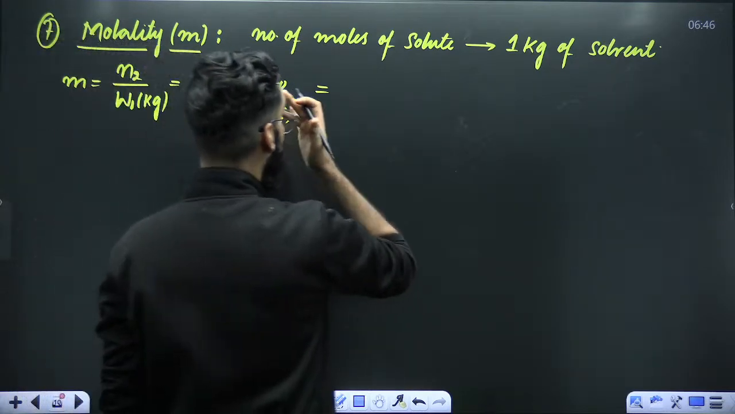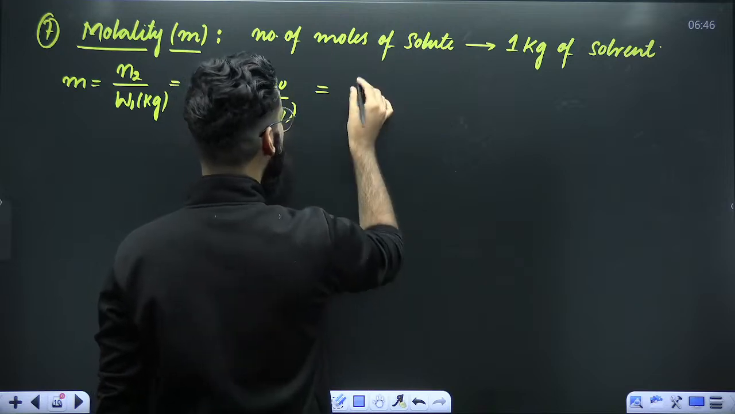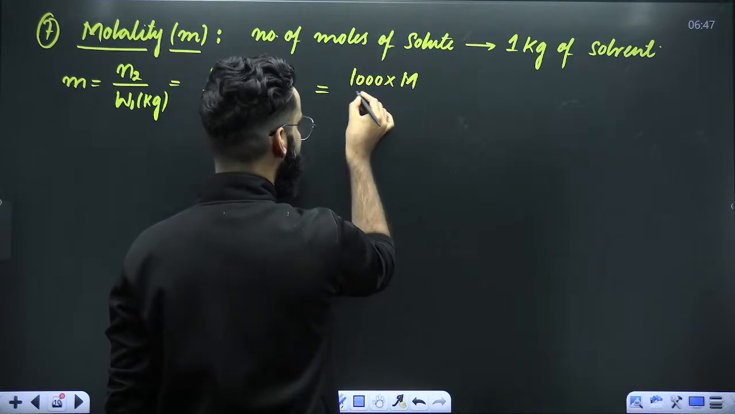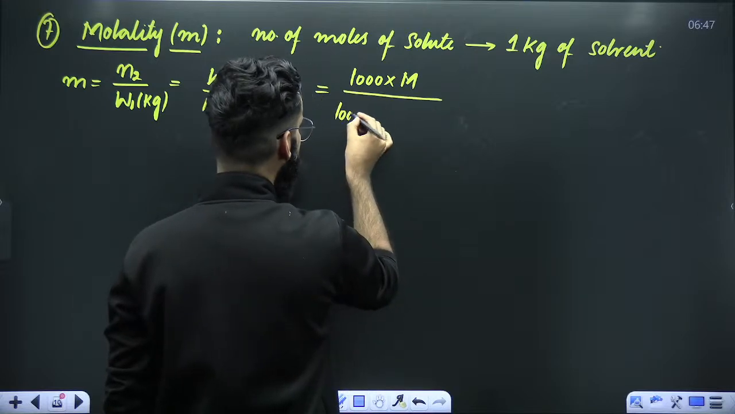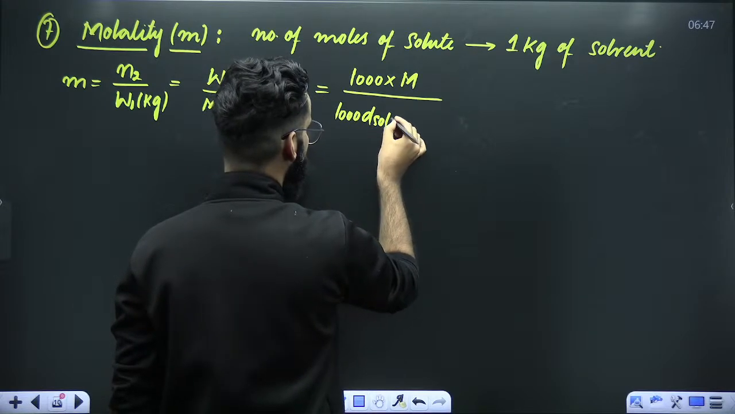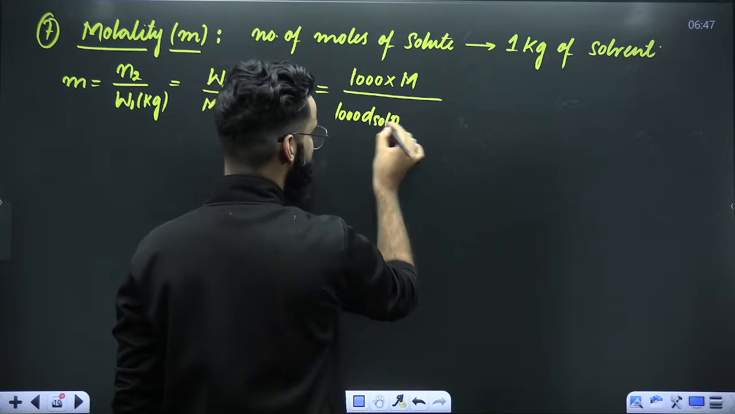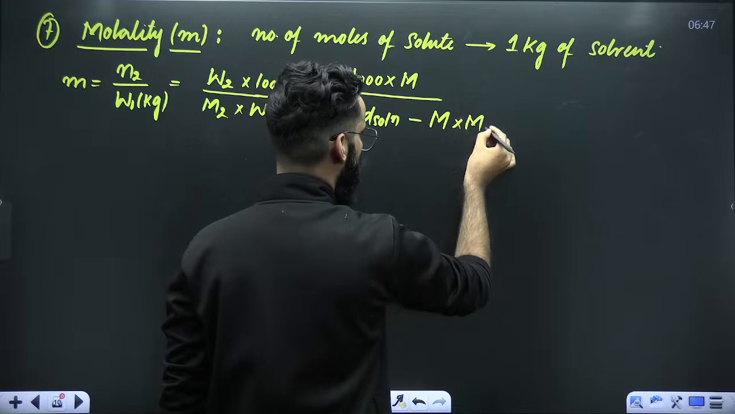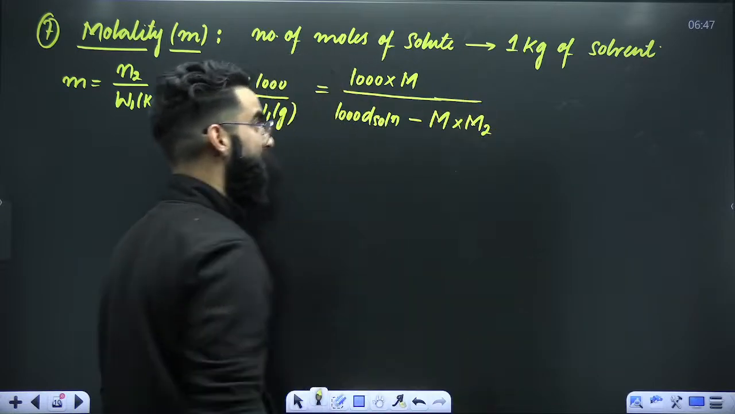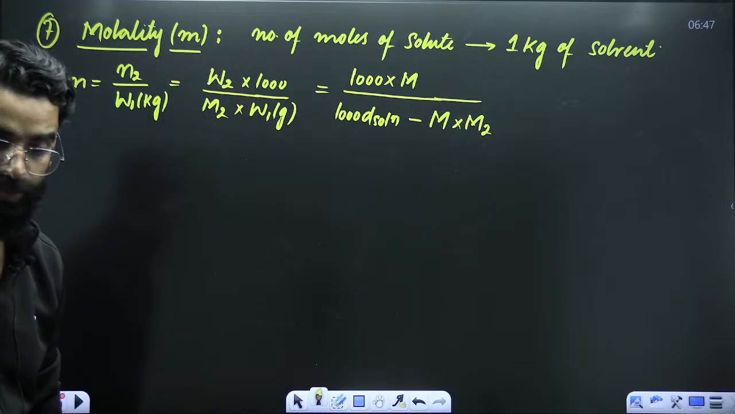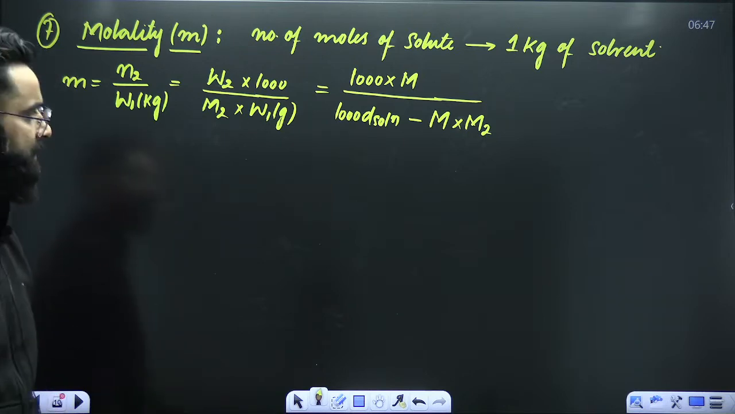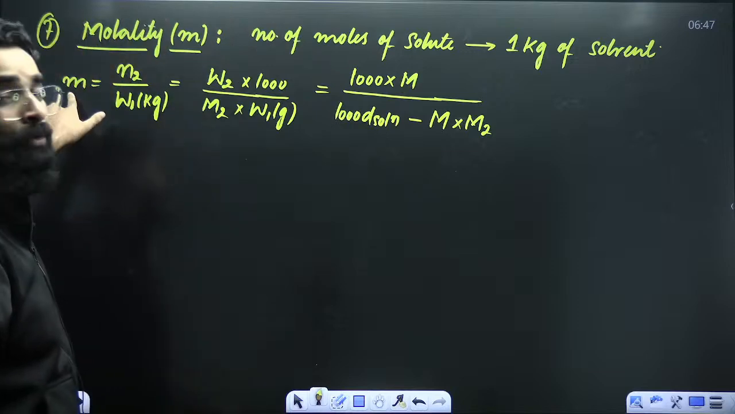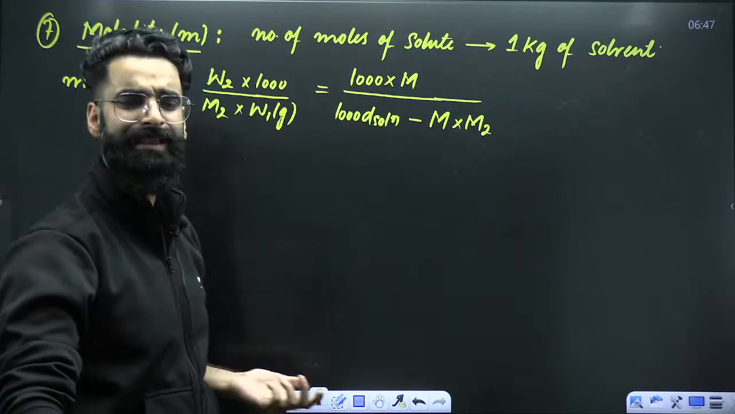right? Now, the next result to calculate molality: you are going to write 1000 multiplied by molarity of the solution, divided by 1000 multiplied by density of solution in grams per ml, minus molarity multiplied by molar mass of solute. This is one more result from which questions are asked. There will be a few questions in which you'll be given molarity and be supposed to calculate molality. Just use this result directly and solve the question.